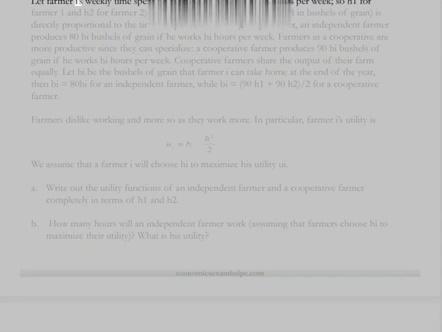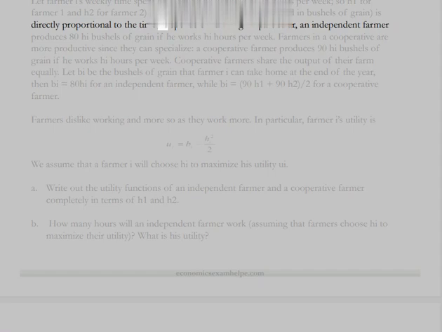Let farmer i's weekly time spent on farming be denoted Hi, in hours per week, so H1 for farmer 1 and H2 for farmer 2. The farmer's productivity, expressed in bushels of grain, is directly proportional to the time he spends on farming. In particular, an independent farmer produces 80 Hi bushels of grain if he works Hi hours per week.